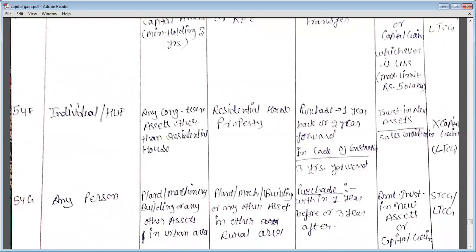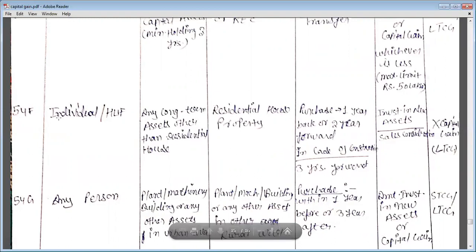In case of construction, 3 years forward. So what will be the quantum of exemption? Investment in new asset upon sales consideration multiplied by capital gain. The resultant amount will be the exemption limit, and this exemption is provided only in the case of LTCG.